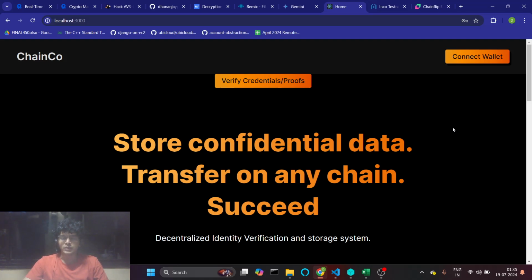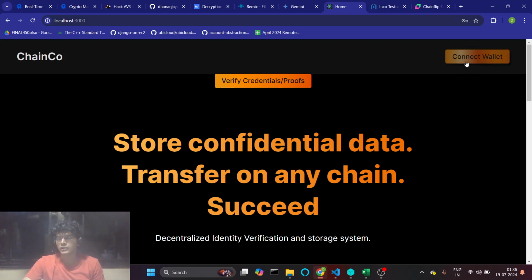ChainCo is a permissionless, composable and confidential protocol which helps in owning, digitizing and storing secure and supreme documents, and also helps the user upskill himself in the right direction by leveraging generative AI on the Web3 data. This is completely cross-chain supported via our ChainFlip SDK and the confidentiality layer provided by the Inco network.